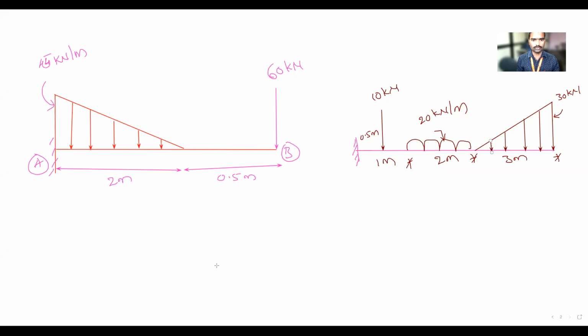Find the support reactions. Sir, what is 0.5? 0.5 is distance, the distance from A, that is from the support to the loading. This distance. So you try these two problems.